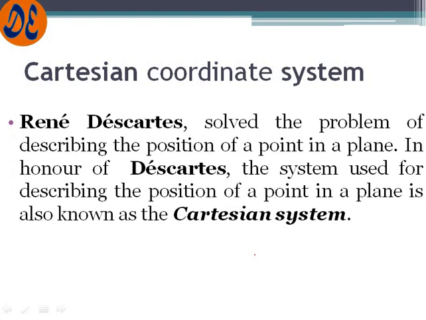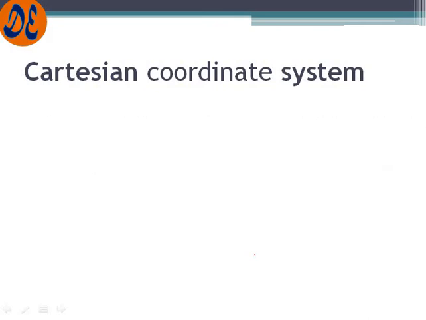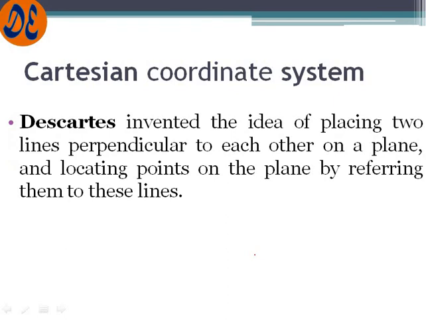Basically this system was developed by René Descartes. He solved the problem of describing a position. Earlier there was no system of defining a particular position in a plane. So in honor of Descartes, the system used for describing the position of a point in a plane is known as the Cartesian system. Descartes invented the idea of placing two lines perpendicular to each other on a plane and locating a point on the plane by referring to these lines.